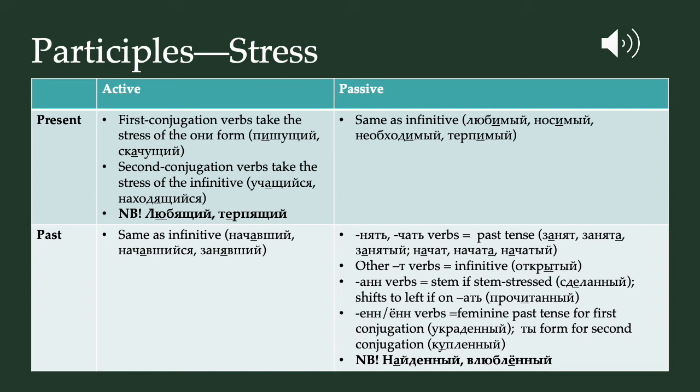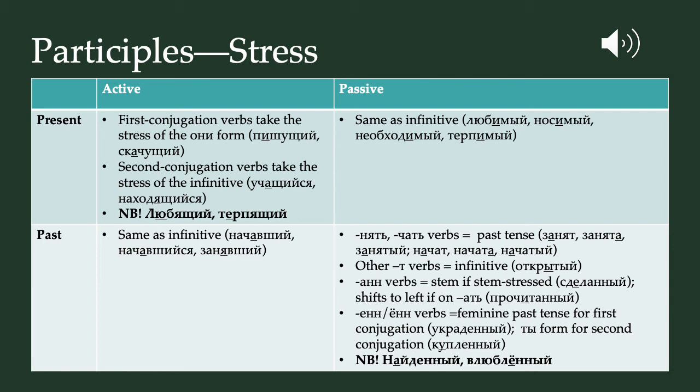Находиться, они находятся, находящиеся. However, there are a couple of really important exceptions. Любить, они любят, любящий. It takes the stress of the они form. The same thing with терпеть, to tolerate or stand or put up with. Они терпят, терпящий. And then past active participles are really straightforward. They just have the same stress as the infinitive, including in chat and нять verbs. So начать, начавший, начаться, начавшийся, занять, занявший.